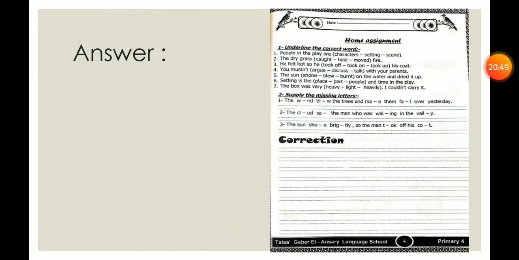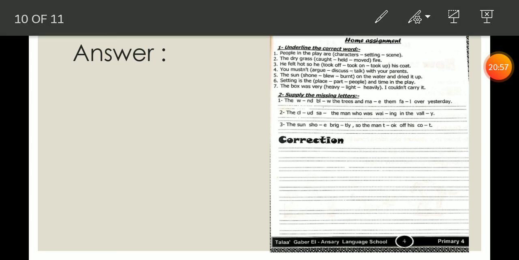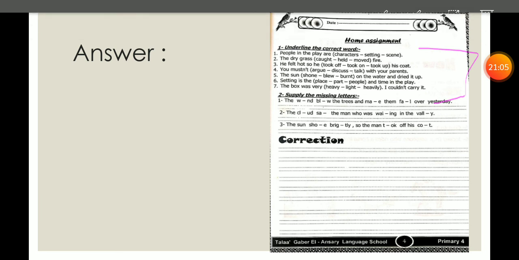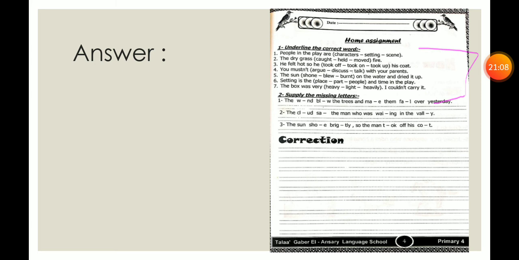Now, we will return to our booklet again, open page 4. It's your homework, but we will answer the choose word together. Underline the correct word. Number 1. People in the play are characters, a setting or scene. Who can answer? People, good boys and girls. Characters, sorry. Number 2. The dry grass could help remove the fire. We said it in our text. The dry grass caught fire.